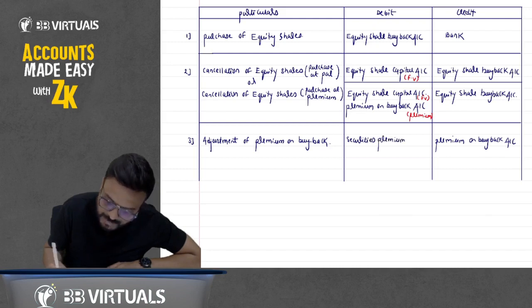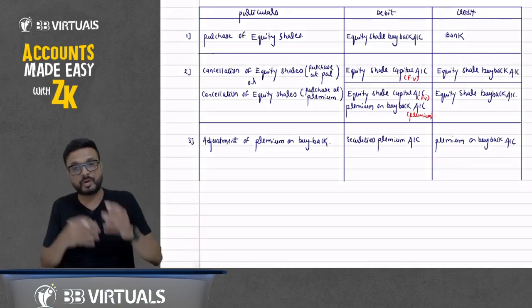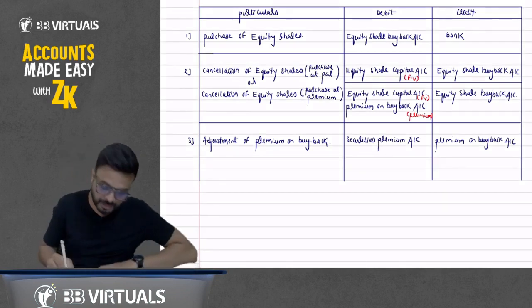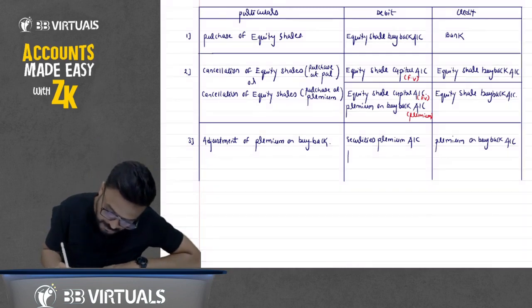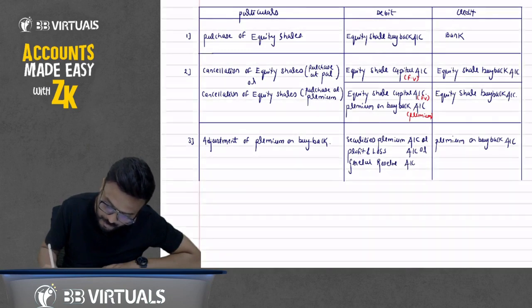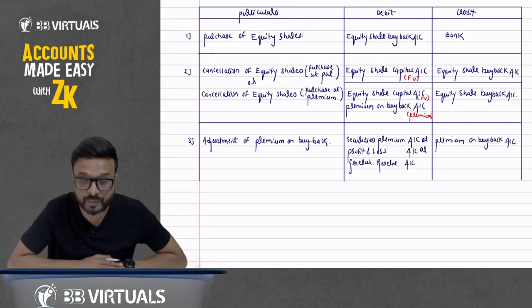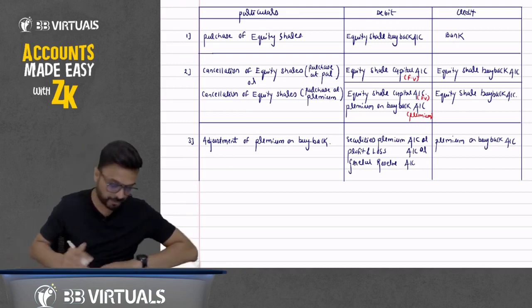This reserve has a credit balance, and if you want to utilize it, we have to debit it. So securities premium account debit, or profit and loss account debit, which is a free reserve, or you can utilize general reserve account debit. I have written here or. So you can utilize securities premium, profit and loss account, or general reserve.